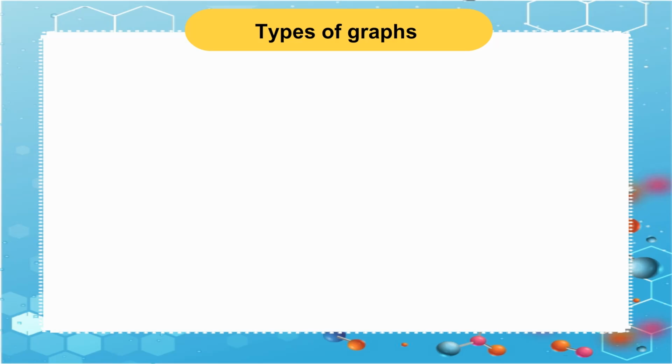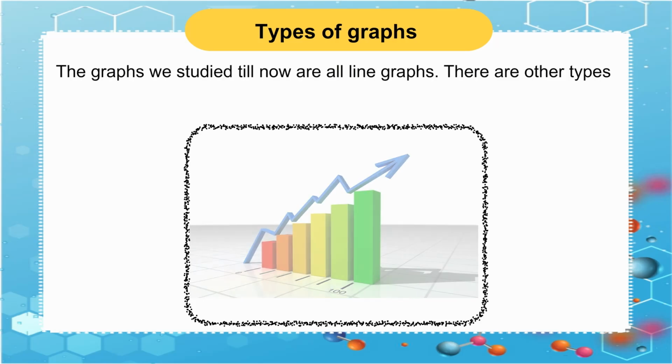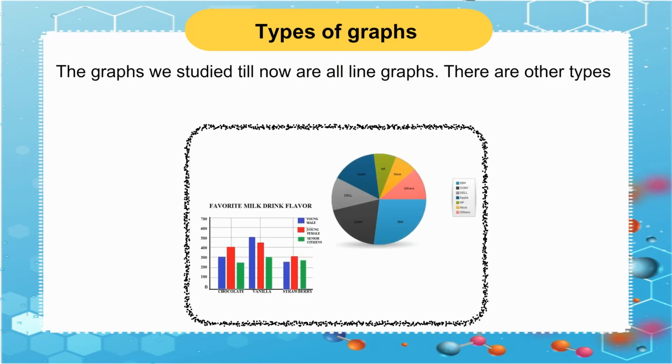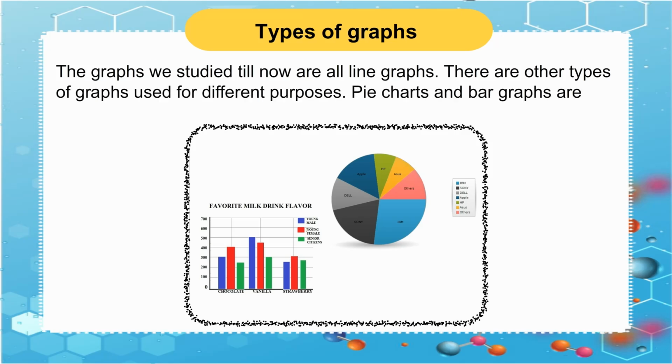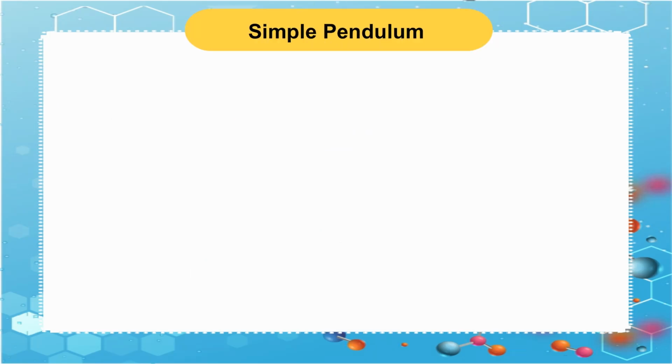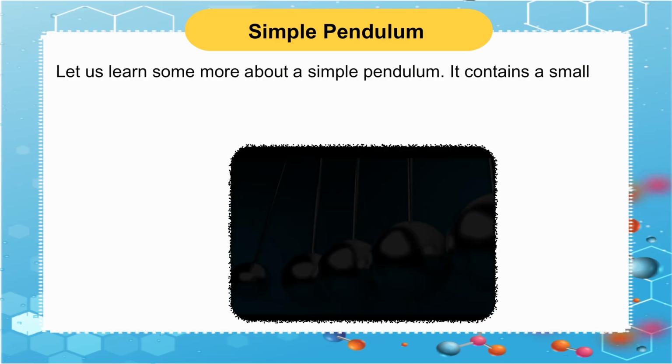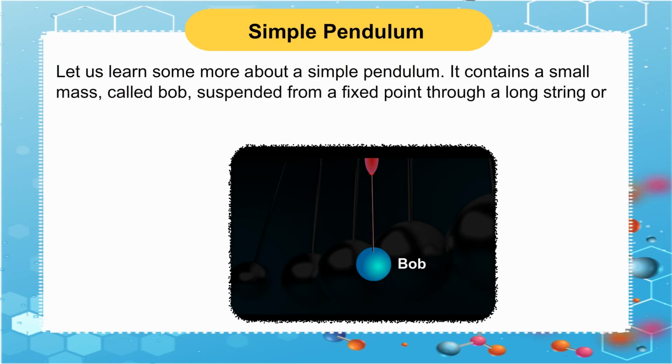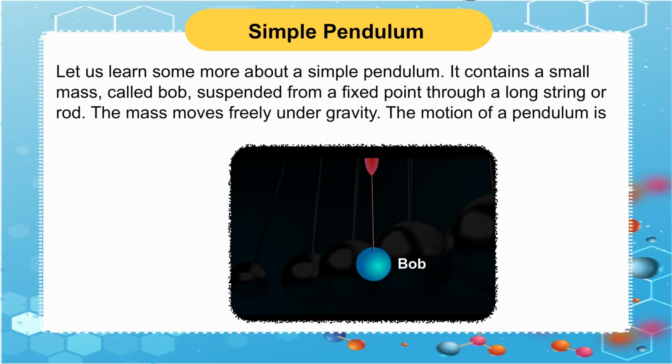Types of graphs. The graphs we studied till now are all line graphs. There are other types of graphs used for different purposes. Pie charts and bar graphs are used to represent data. Simple pendulum. Let us learn some more about a simple pendulum. It contains a small mass, called bob, suspended from a fixed point through a long string or rod. The mass moves freely under gravity.